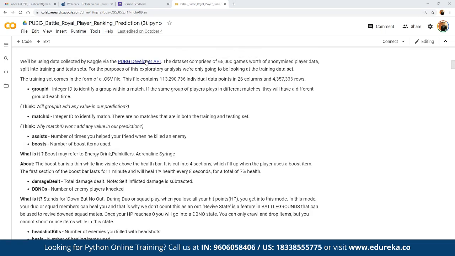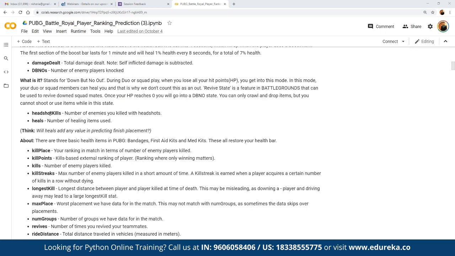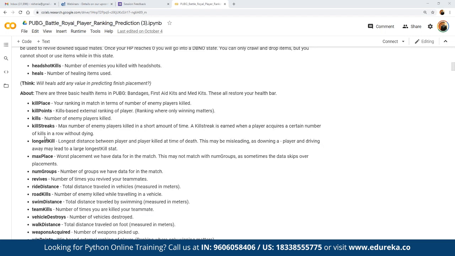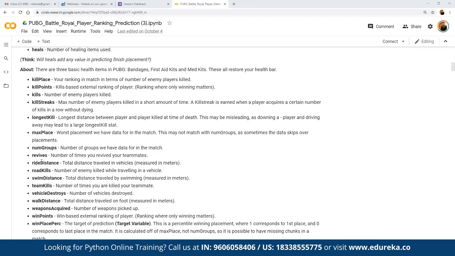Then we have assists, damage dealt, and knockouts. We have data for headshot kills, the number of heal items used, the longest kill, kill streaks, how many revives, and the ride distance. These are all different data pointers available in the official data set.